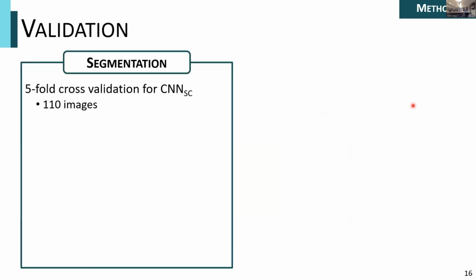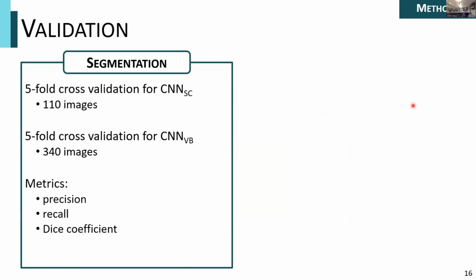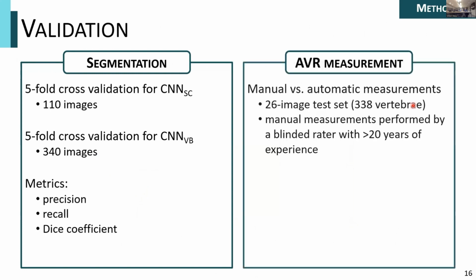In terms of validating it, for segmentation, we perform 5-fold cross validation for both CNN-SC and CNN-DB. The metrics we report are precision, recall, and Dice coefficients. In terms of AVR measurements, and this is perhaps more important because in the end you are thinking of clinical feasibility, we compared manual versus automatic measurements performed on a 26 image test set, which corresponded to 338 vertebrae, and the manual measurements were performed by a blind reader with over 20 years of experience.